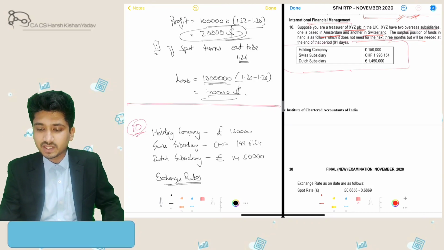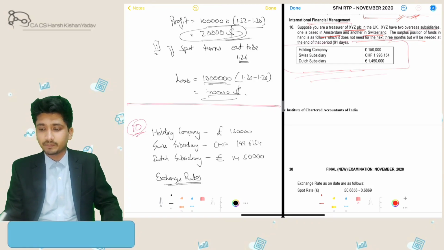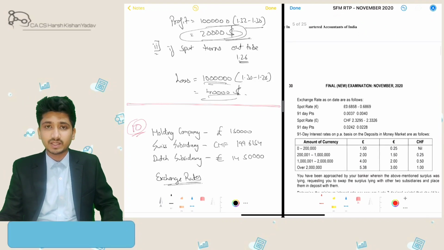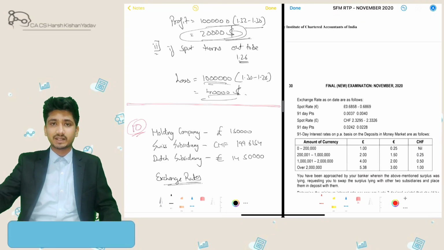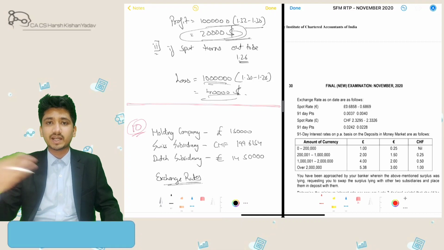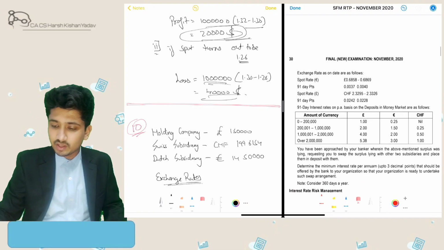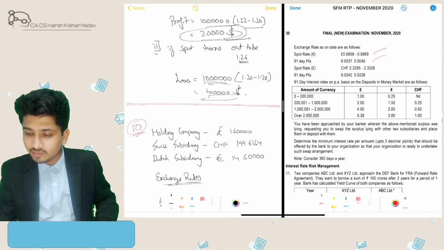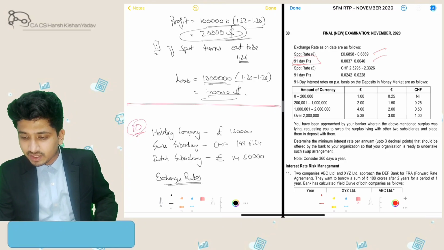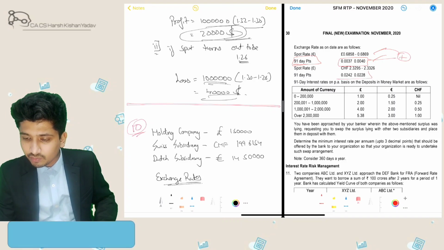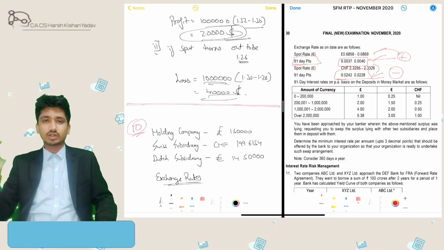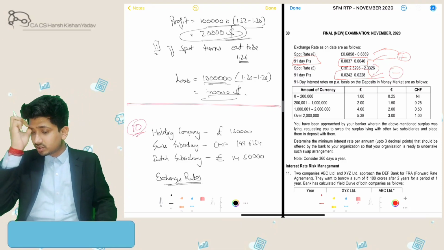So the question speaks about the investment opportunity, like where the funds should be parked. Means the funds should be parked in their respective domestic markets, or the funds should be repatriated to the parent company, and from the parent company the investment should be made. Alright, so the spot exchange rates have been given here. 91 days forward rates are also given. If the forward rate is in ascending order, we add it to the spot rates, and if the forward rate is in descending order, like in this, we subtract it from the spot rates. Alright, so we just need to remember this.